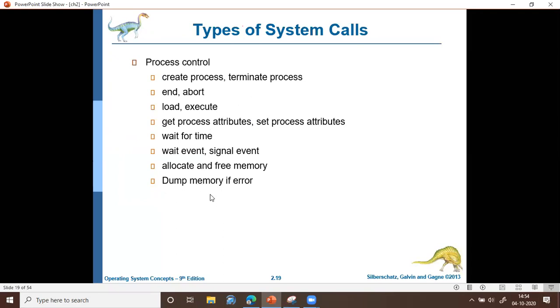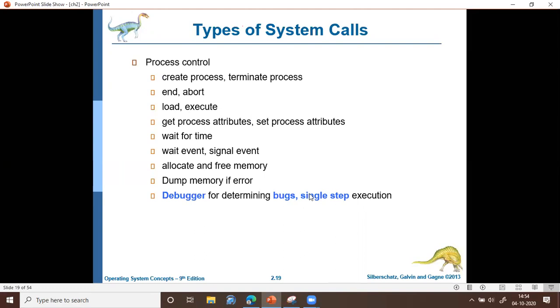So there are system calls for that. And when the memory is dumped, there are debuggers for determining bugs. There are some debugger software tools which you can use to access that dump memory location and understand why the error has occurred.